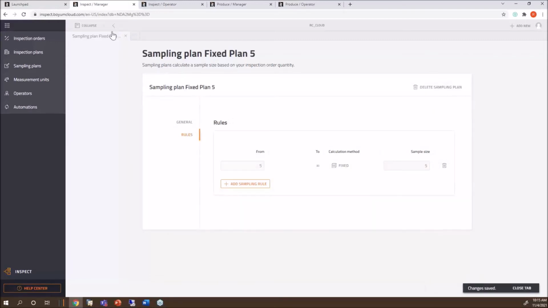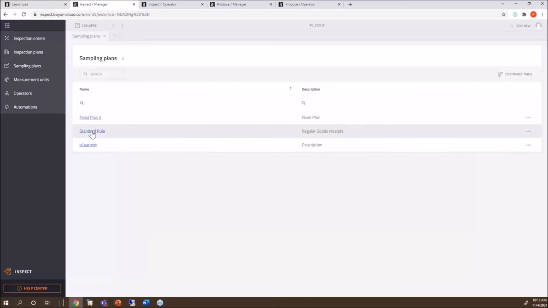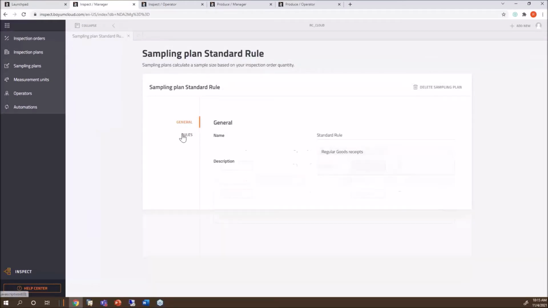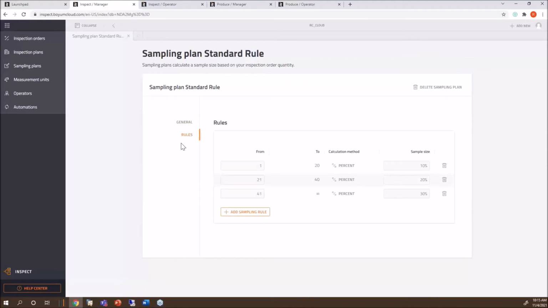But then the beauty is you can put in your own logic. I have a different rule. That's my standard rule. And I'm saying right here, if I receive in between 1 and 20, quantity between 1 and 20, I want the system to create 10% samples. If I receive in between 21 and 40, 20%, and so on. You put in your logic because you don't want to do it manually. You want the system to do exactly what you need. You know about Boyum. We are all about automations and logic, right? So you set it up and that's what the system will do.